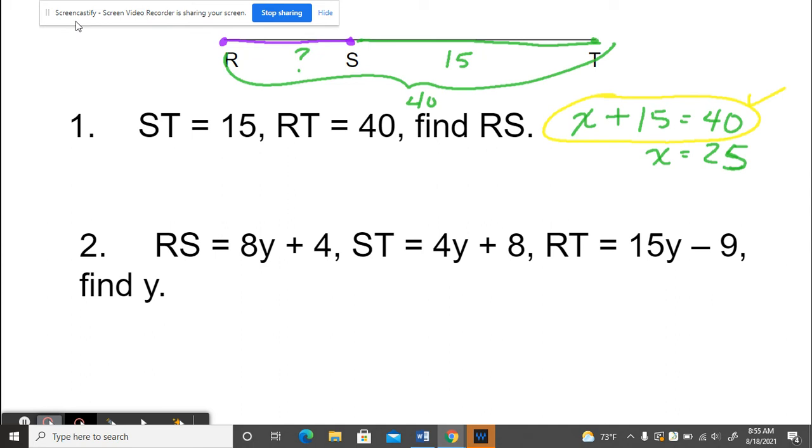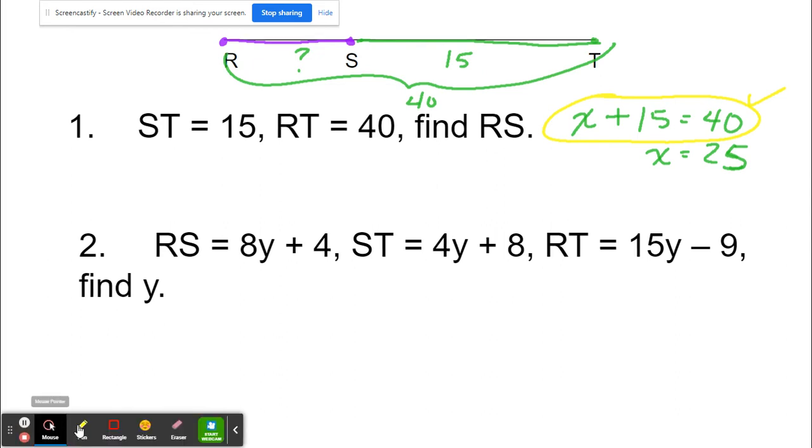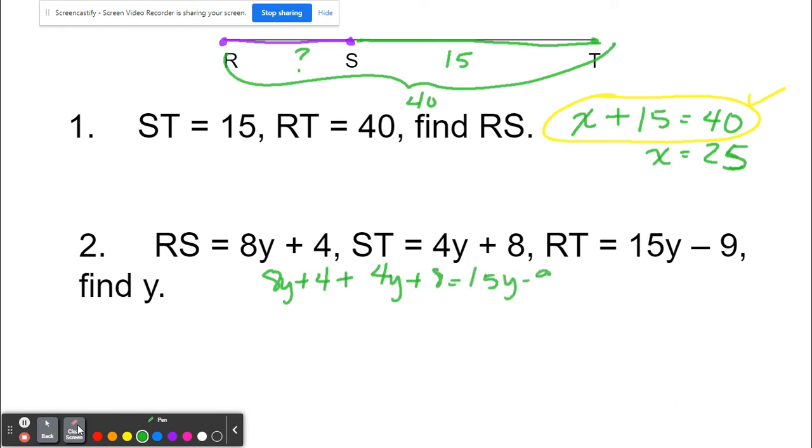What I'm going to do is 8y plus 4, that's segment RS, plus ST, 4y plus 8. All of that equals 15y minus 9.